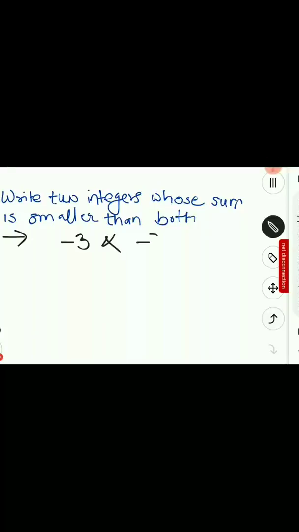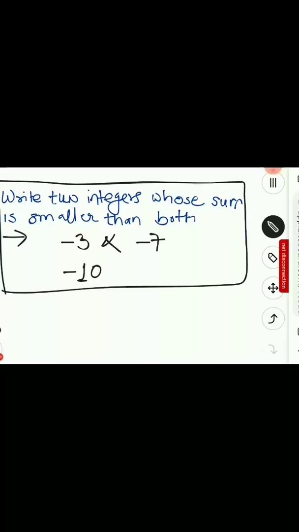If I add these two integers, what do I get? Minus 3 minus 7. That means the operation will be addition and the sign will be that of the common sign, which is negative. So 7 plus 3 is 10. Minus 10 is the answer. And minus 10 is smaller than minus 3. Minus 10 is smaller than minus 7 as well. So this is the answer here.